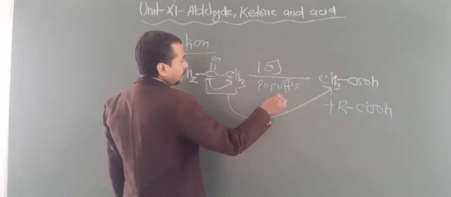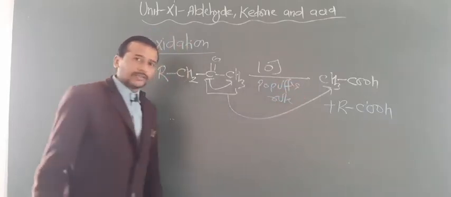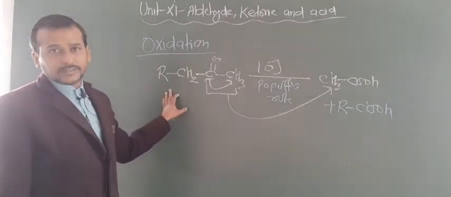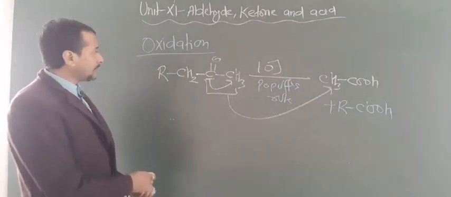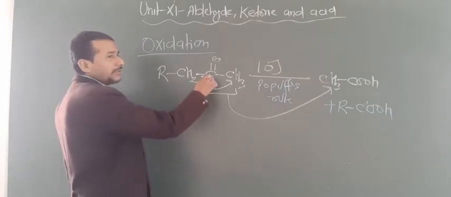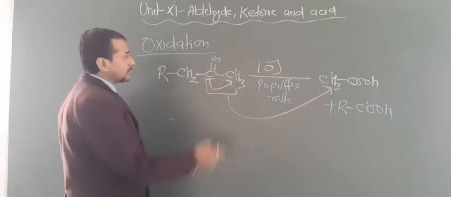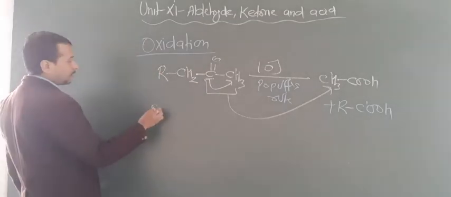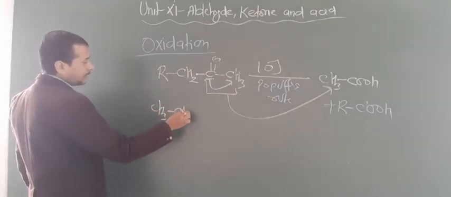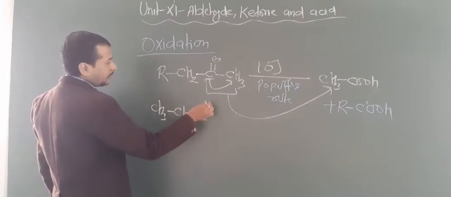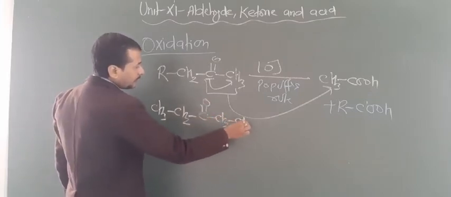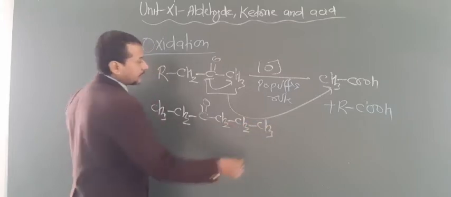Popov rule applies only when ketones are unsymmetrical. In that condition, the CO group always goes to the alkyl group which is smaller. Now one more example to understand this concept: CH3, CH2, C double bond O, CH2, CH2 and CH3.